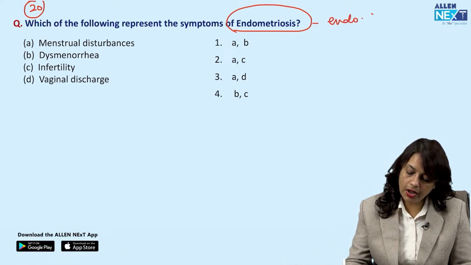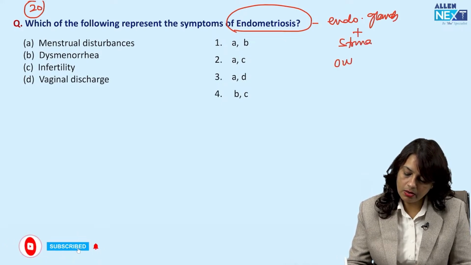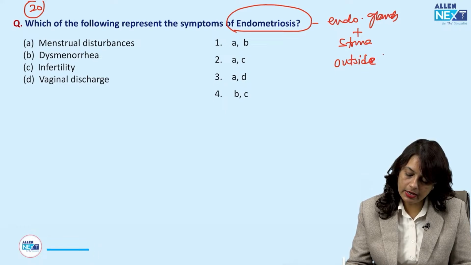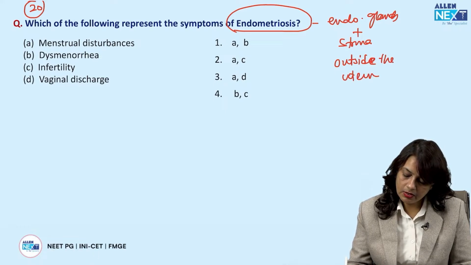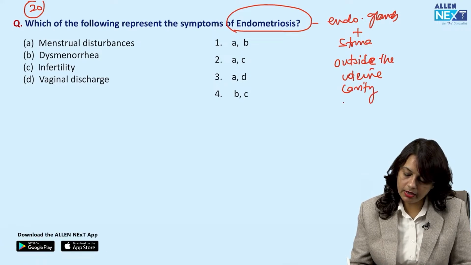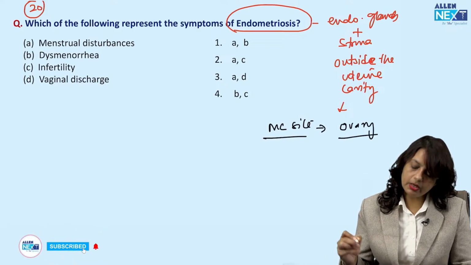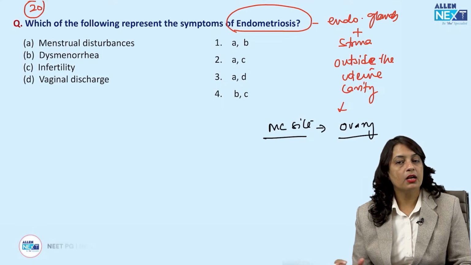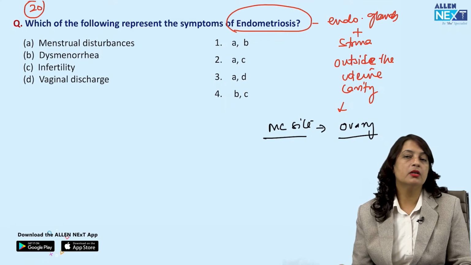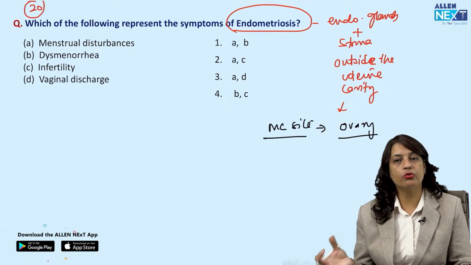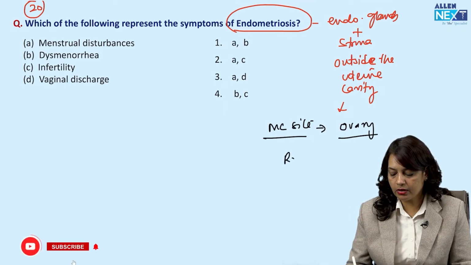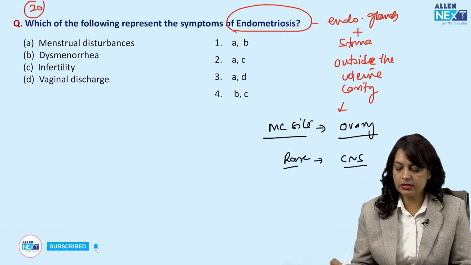The presence of endometrial glands and stroma outside the uterine cavity, and the most common site being the ovary, where it is present as chocolate cyst ovary. Other sites can be rectovaginal septum, pouch of Douglas, uterosacral ligament, urinary bladder, appendix, sigmoid colon, etc. Okay, so the rare site is the CNS.